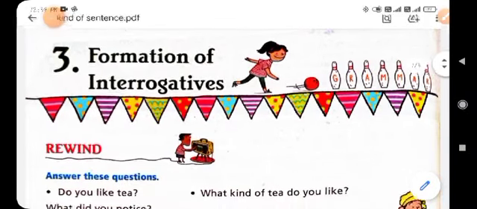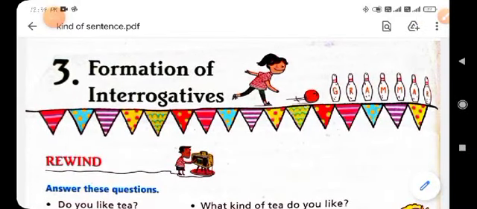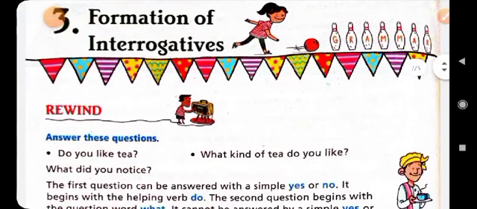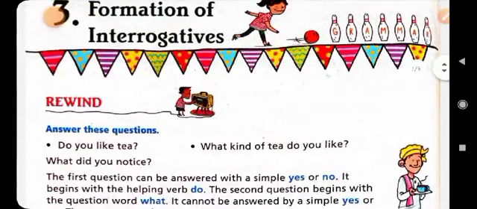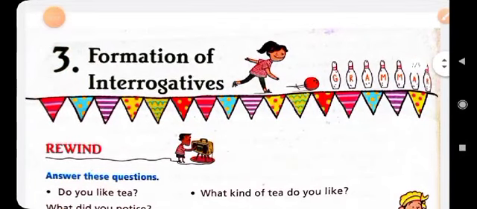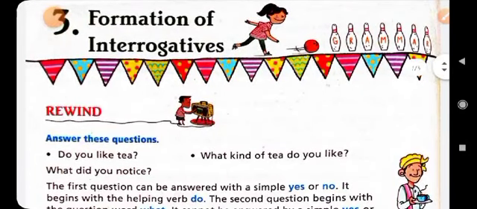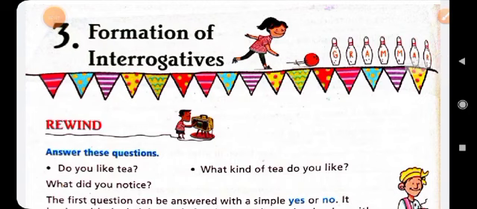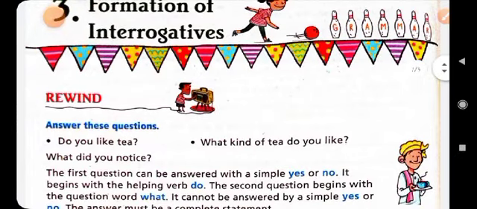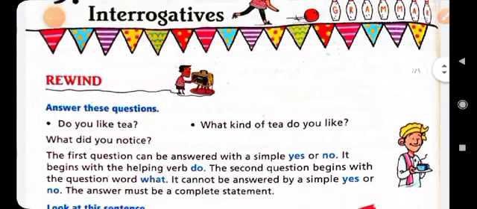Today I will explain chapter number 3, formation of interrogative sentences, and we have to solve the exercise of this chapter one by one. Okay, so let's start the video and learn how we can change a statement sentence into an interrogative sentence, and an interrogative sentence into an assertive sentence or statement sentence.